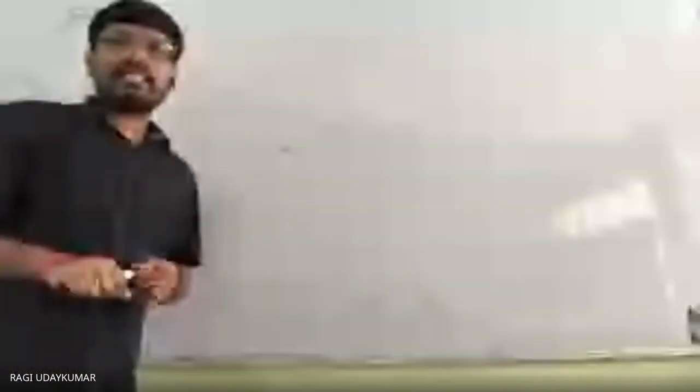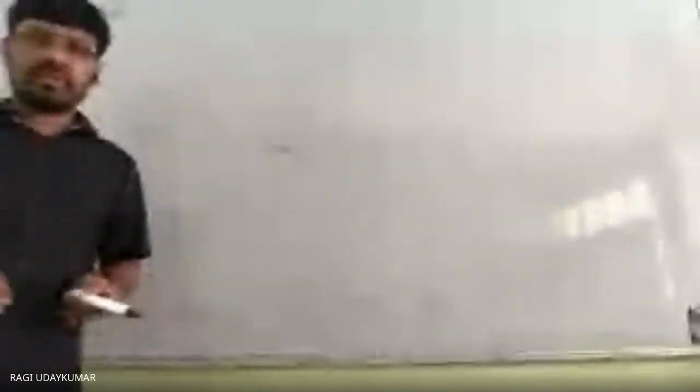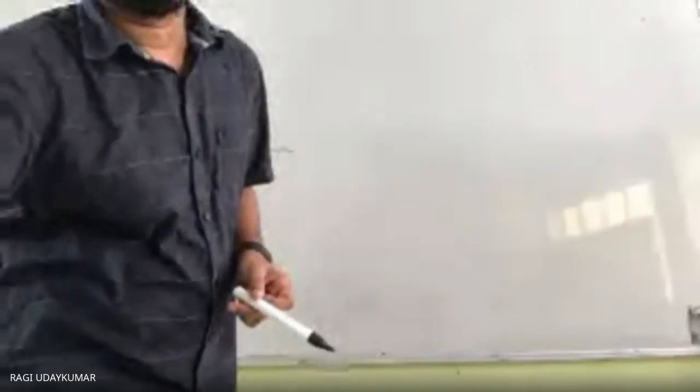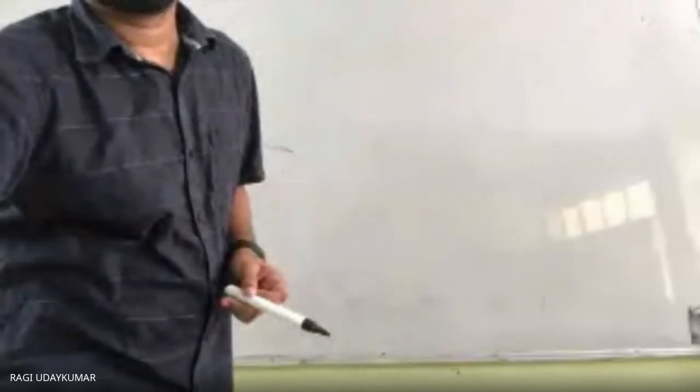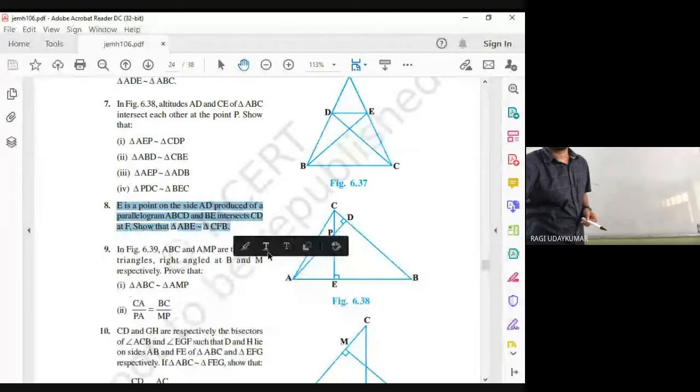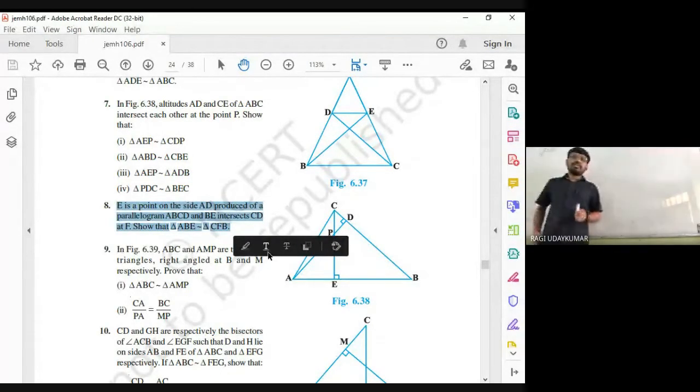Now let us see the 8th problem here. So what is the question given in this? Here the figure is not given to you. The question is given to you. I will show the question to you. I think it is visible. So this is the question.